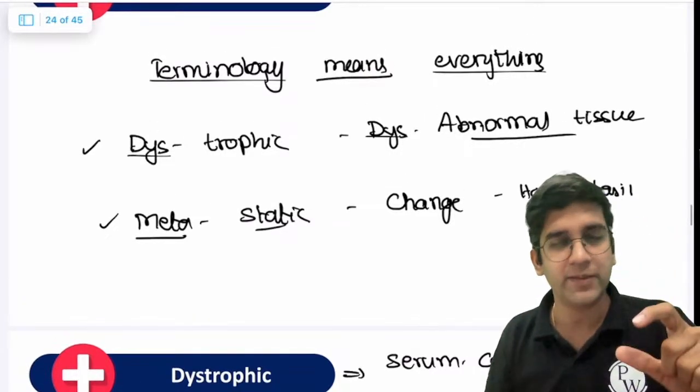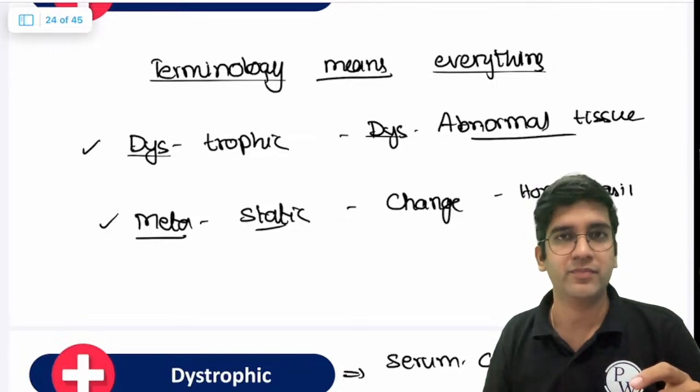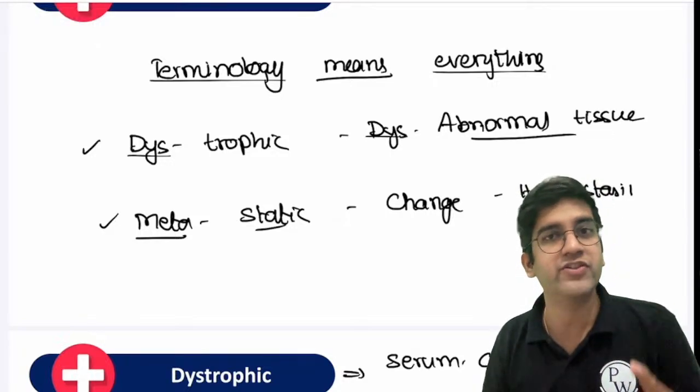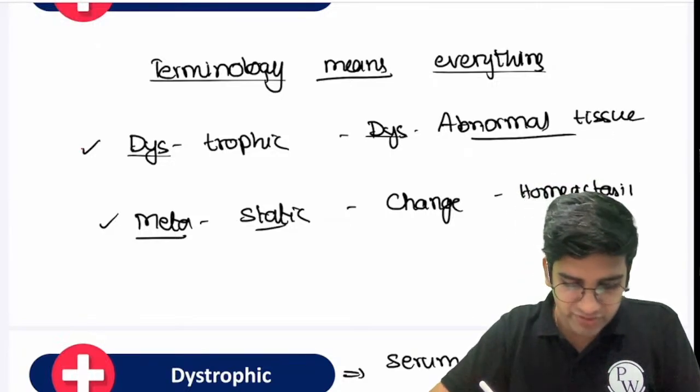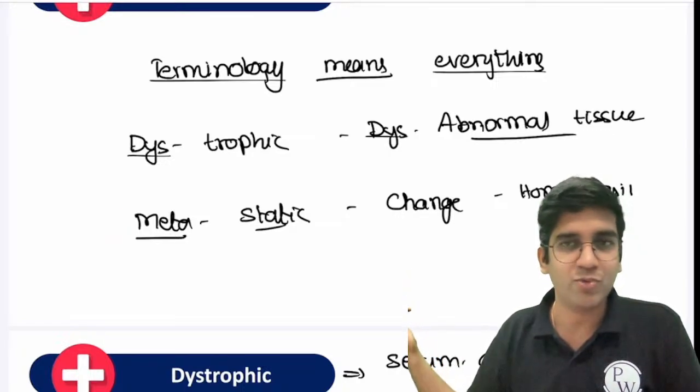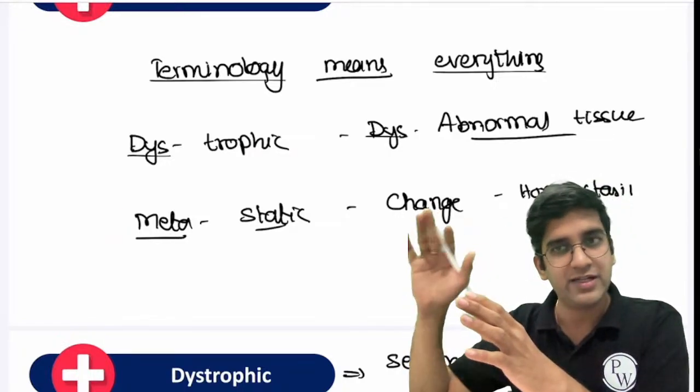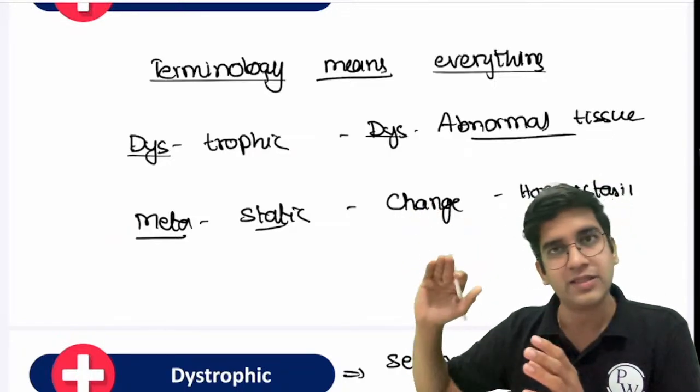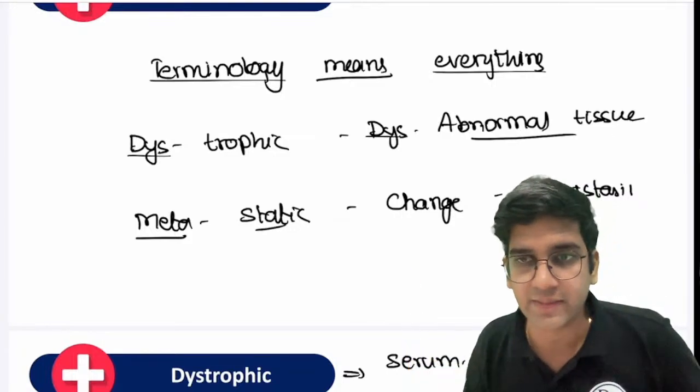So for the first reading, please give time. Don't hurry during the first reading. If you read the first time correctly, revision is more than enough. Dystrophic, dead, everything is connected. Metastatic, change in homeostasis, everything is connected.